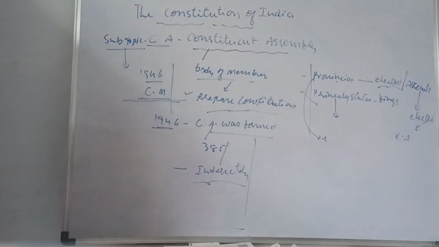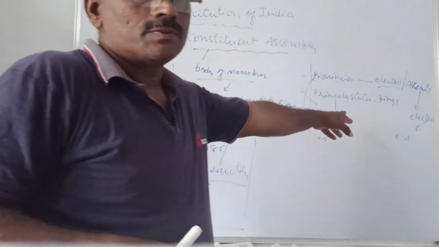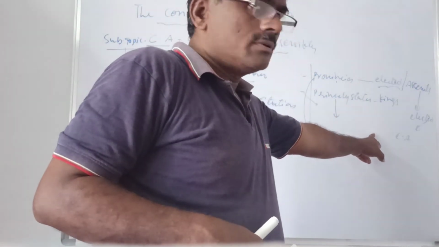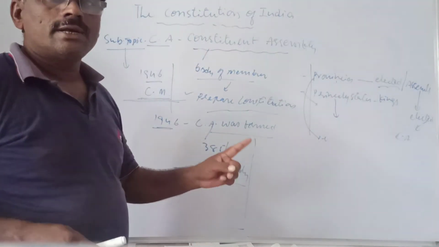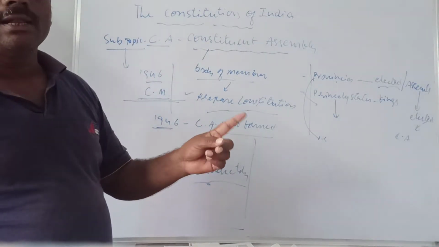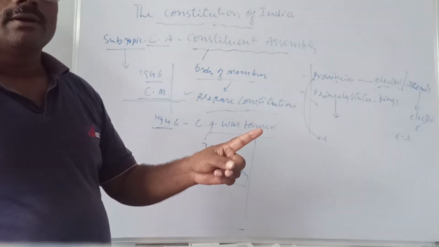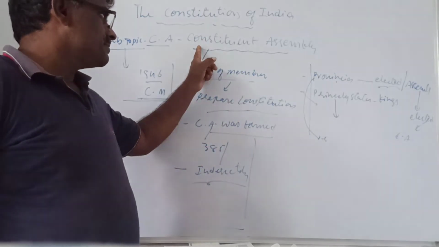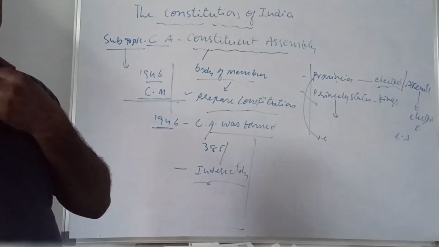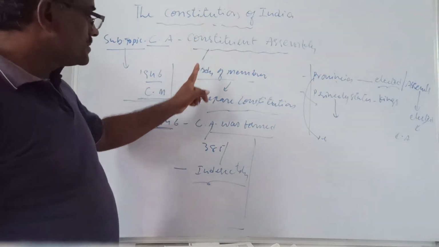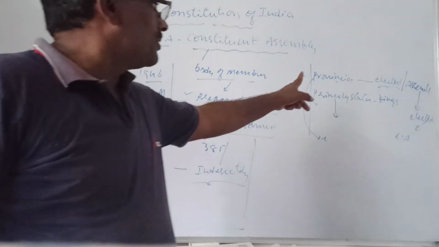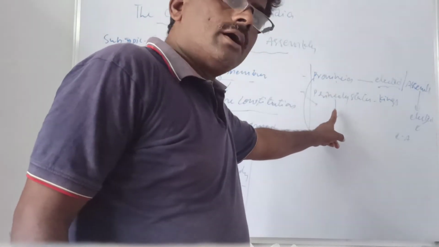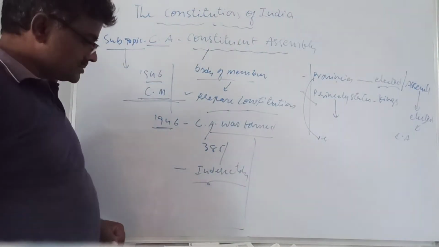Did you get this point? CA members are indirectly elected by the elected members of the assemblies in the provinces. This is very, very important. Whether CA members are directly or indirectly elected, that's important. So the CA members are indirectly elected from the provinces and nominated from the princely states.